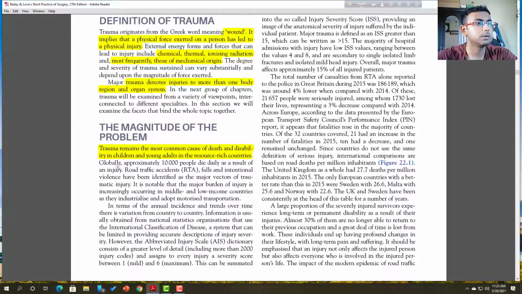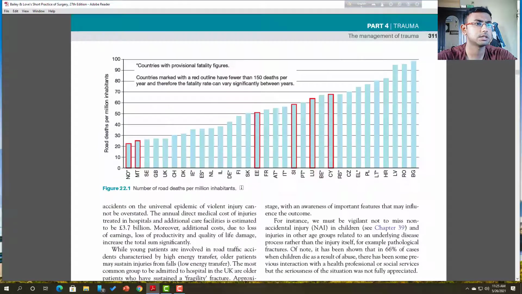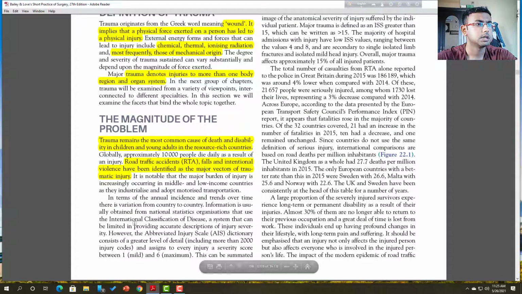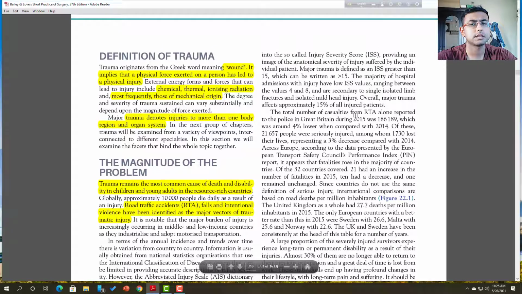These are the global statistics. Road traffic accidents, falls, and intentional violence are the major factors in traumatic injury. Road traffic accidents are very common among trauma patients. These are statistical analyses from different countries.